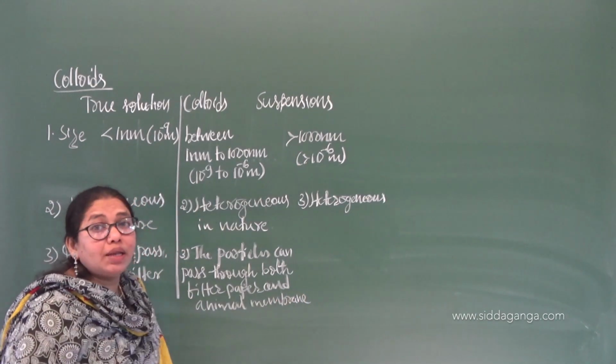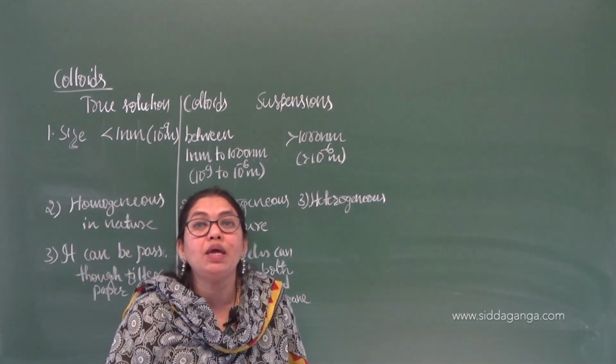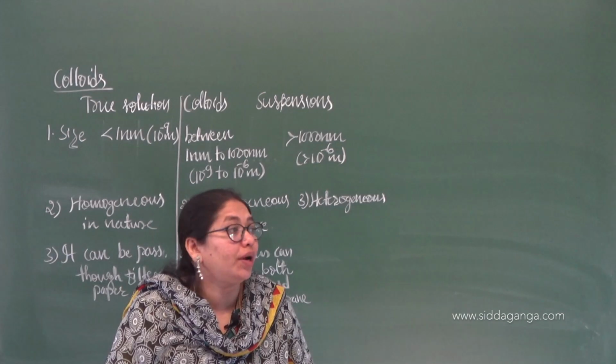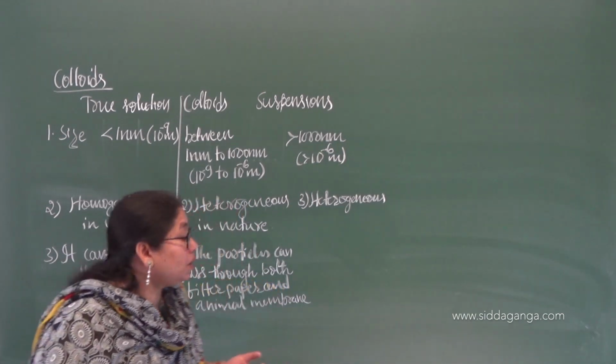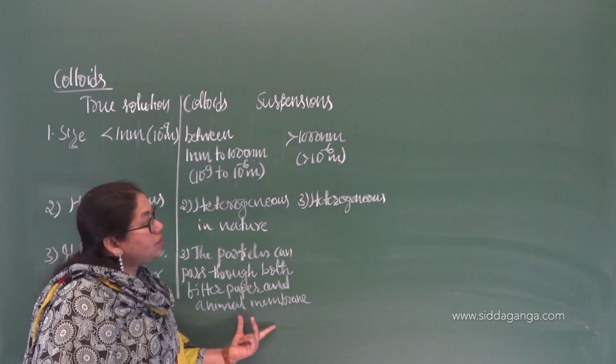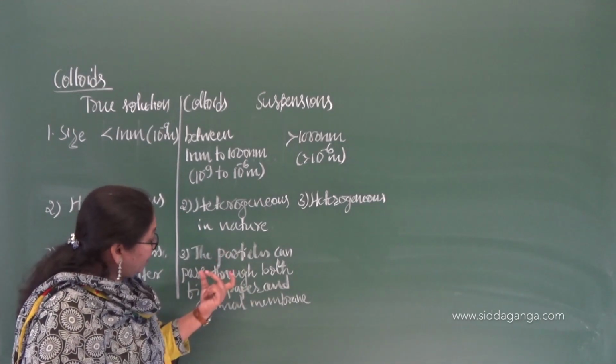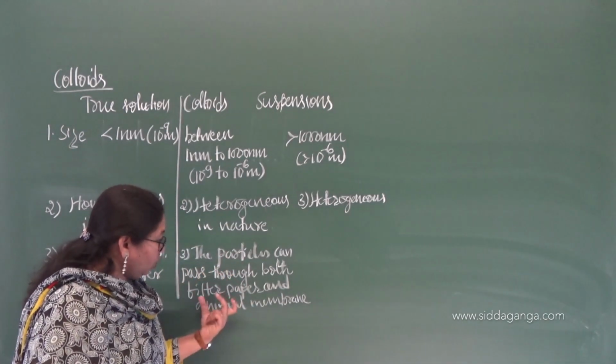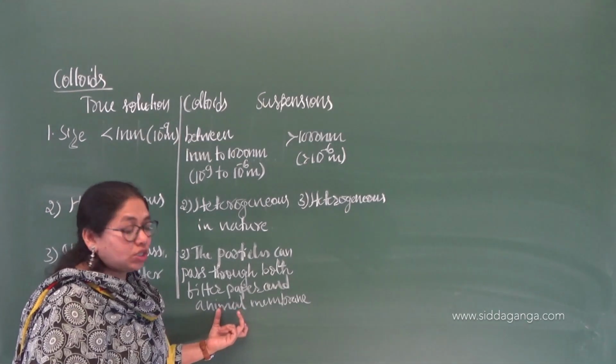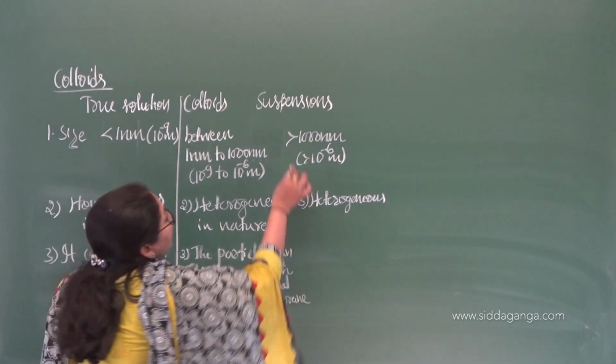Any animal membrane is a semi-permeable membrane, which is very important in your biology. So our colloidal particles can pass either through the filter paper or through the animal membrane.